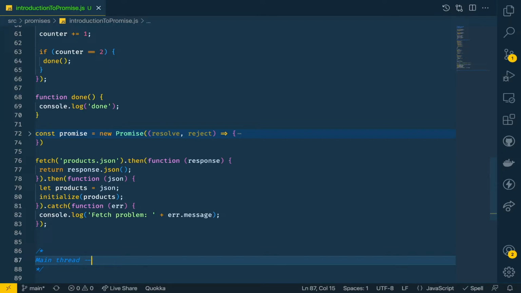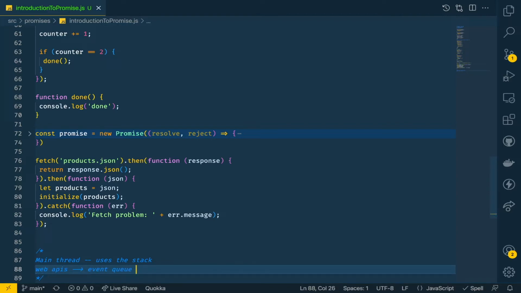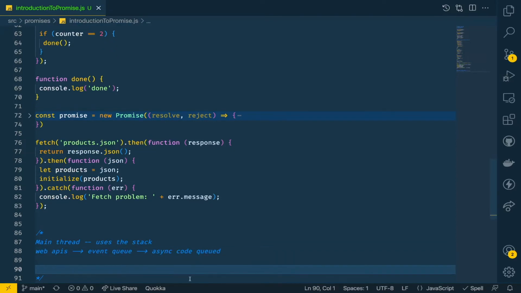So I'll just write it for the sake of understanding: the main thread is the thread which does all the execution of the synchronous code, and it uses the call stack. But async code or the web APIs use the event queue. The event queue is used by the web APIs, and it will have all these things queued. Async code will get queued in the same order it has come.